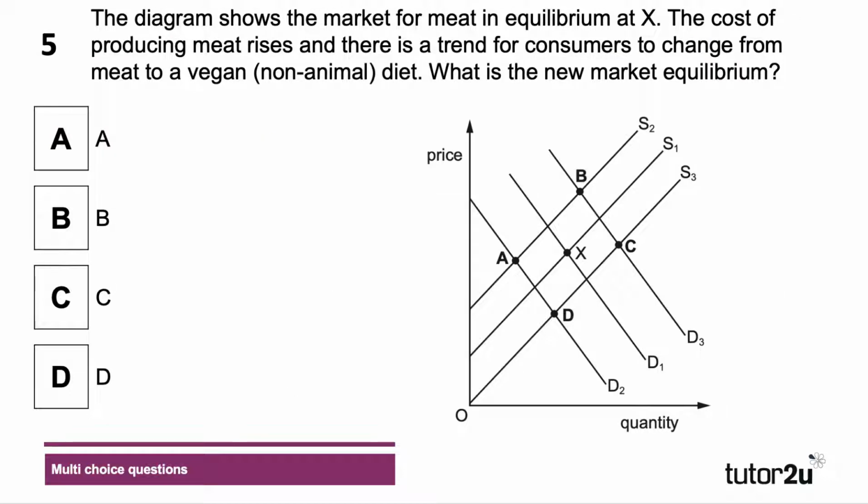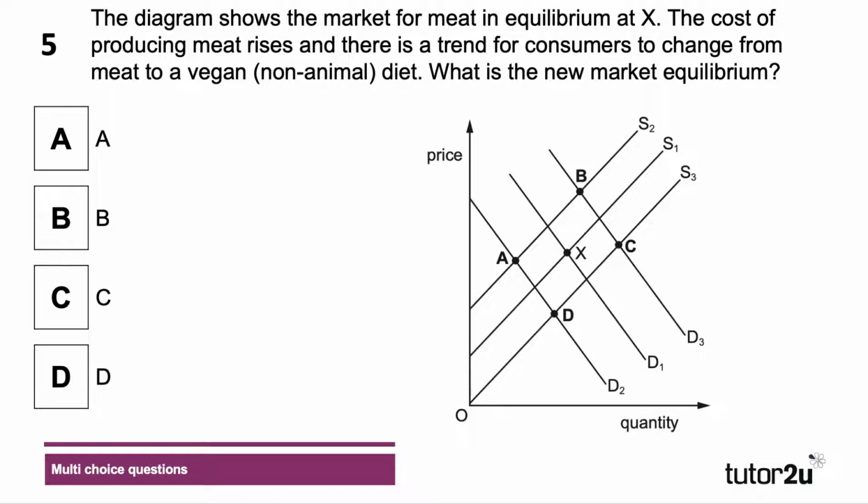Question 5. The table shows the market for meat, which is initially in equilibrium at quantity X. The cost of producing meat goes up, and there is a trend for consumers to change from meat to a vegan diet. So starting at X, what will be the new equilibrium in the market? Have a go, please, at question 5.